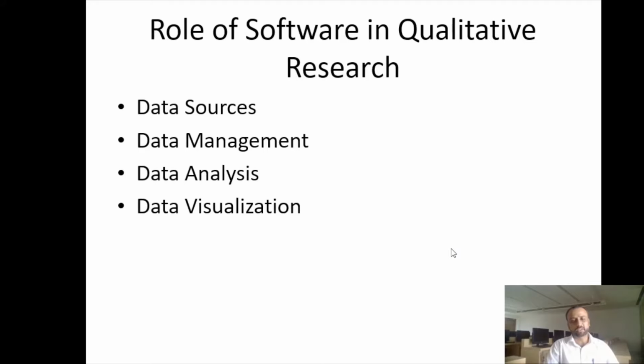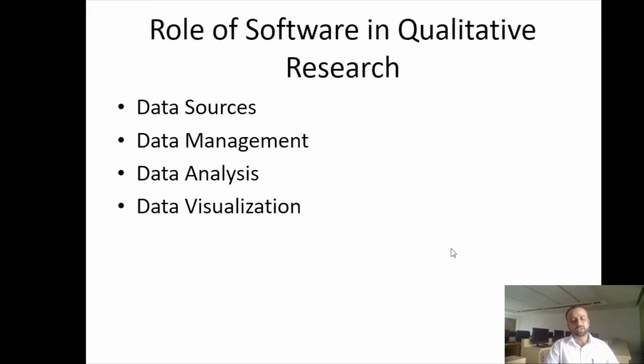For example, the content analysis that you intend to perform can be done by NVivo or Atlas, where you can get the frequencies, where you can even get the sentiment analysis, positive sentiment, negative sentiment, so it can pick up those words and try to give you some sentiment. Or the software at the max can do data visualization for you. It can bring some graphs and tables and some other fancy things.